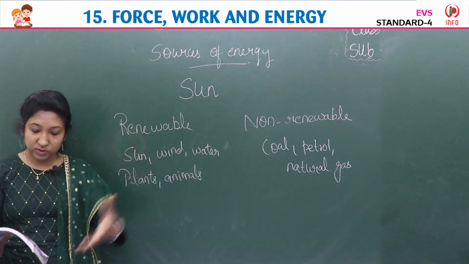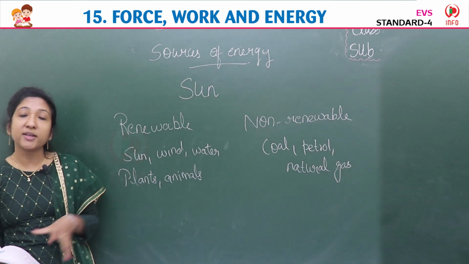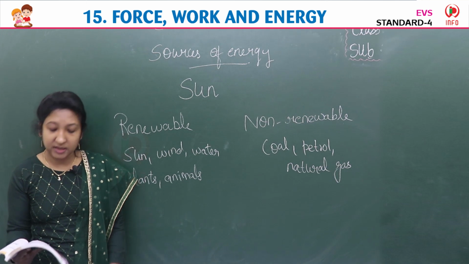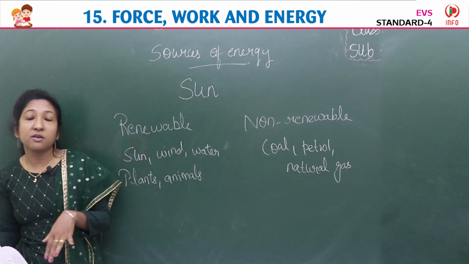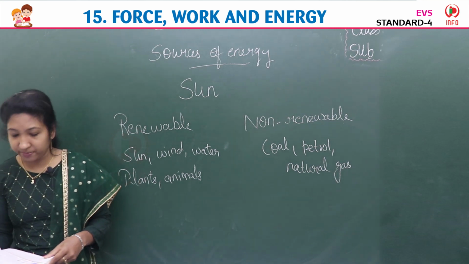We store it for using later. For example, electricity. From water and wind we make electricity. We store it, then we can use it in the future, isn't it? Yes. Primary sources are wind and water. From those we make electricity and store it. It is called a secondary source of energy.